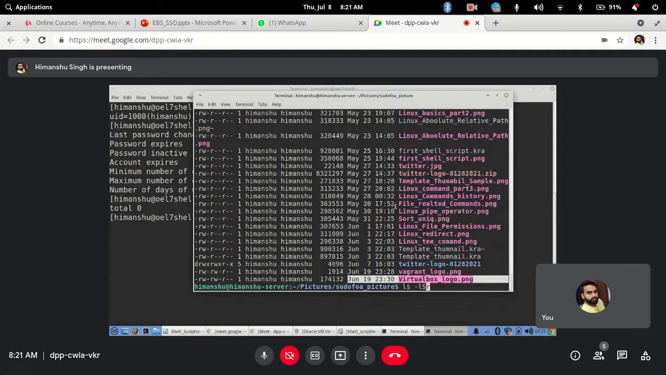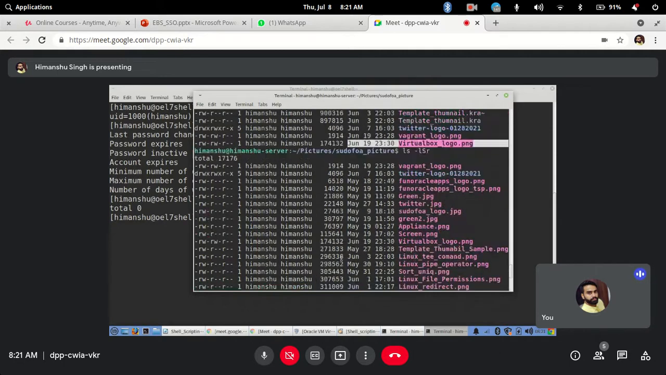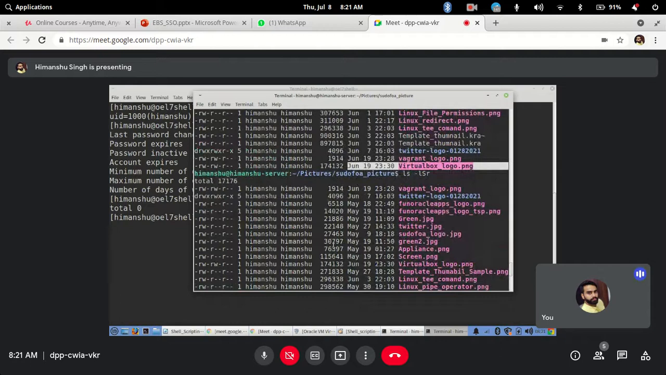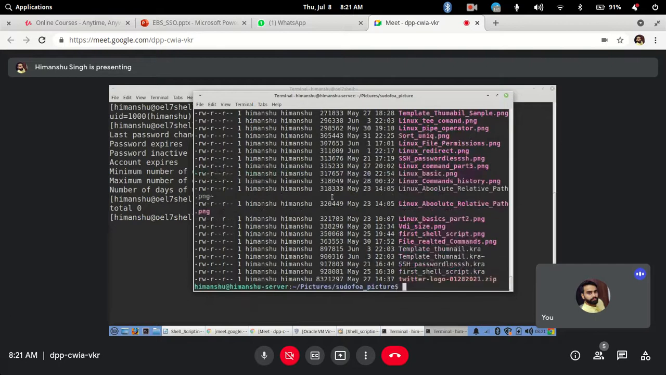But if you see here one more thing, the size is coming in bytes. Many times it is very difficult to understand the size. You have to calculate it. You have to divide the bytes by 1024 to convert into kilobytes and megabytes. So by default the size is in bytes.